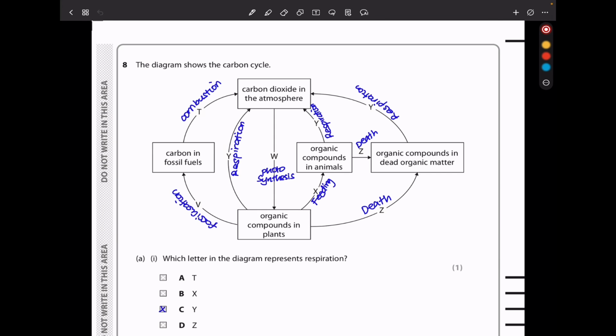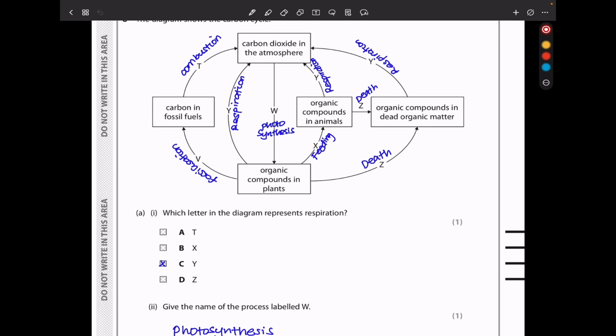Question 8, the diagram shows the carbon cycle, and this is the carbon cycle. They ask which letter in the diagram represents respiration. Respiration is when organic compounds are converted into gaseous carbon dioxide. I already labeled this; we can say this is organic compounds. In decomposition, of course, CO2 is produced, so this is respiration. We can see organic compounds in plants becoming carbon dioxide, which is inorganic. That is respiration. So Y is going to be respiration.